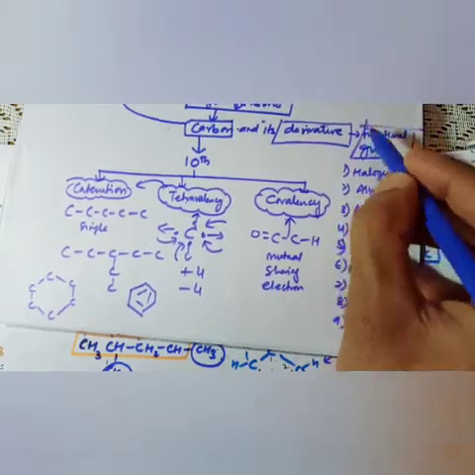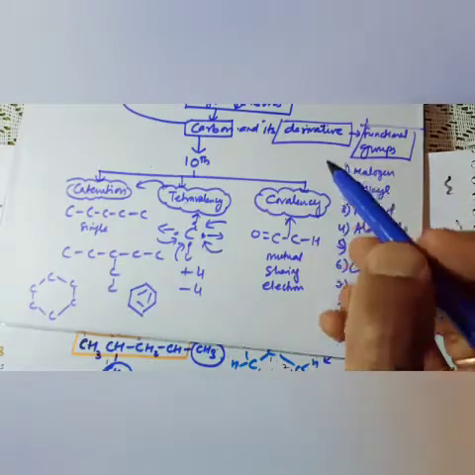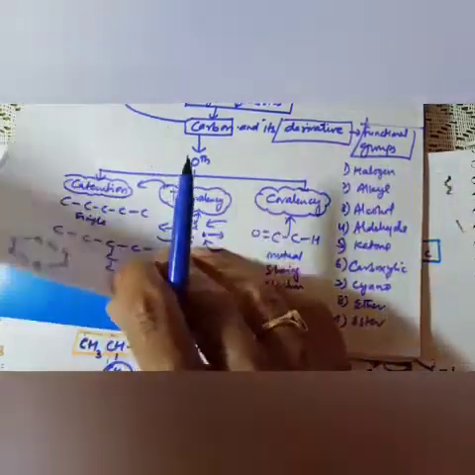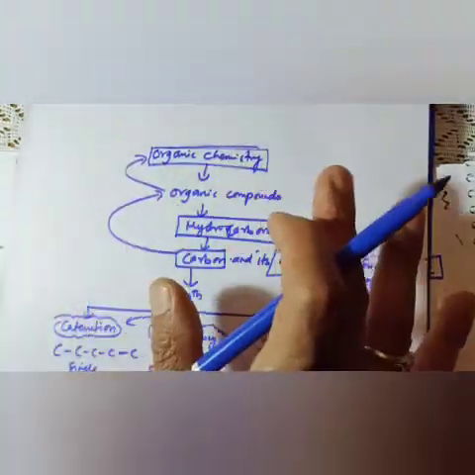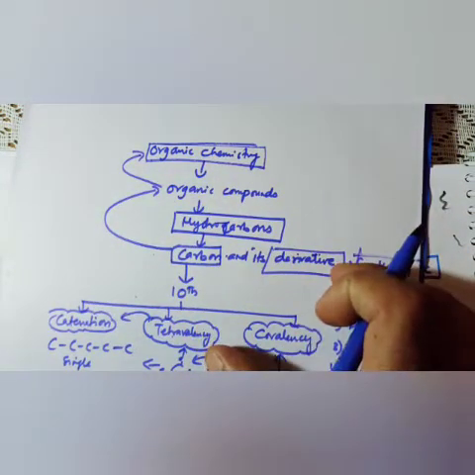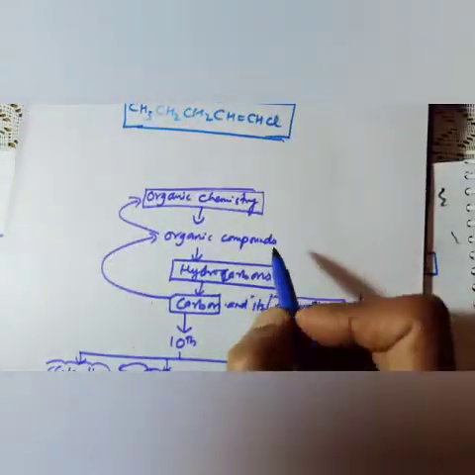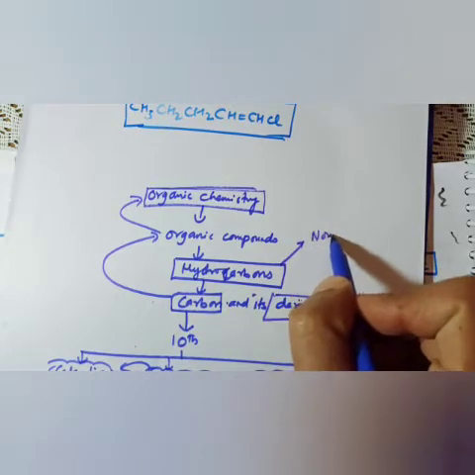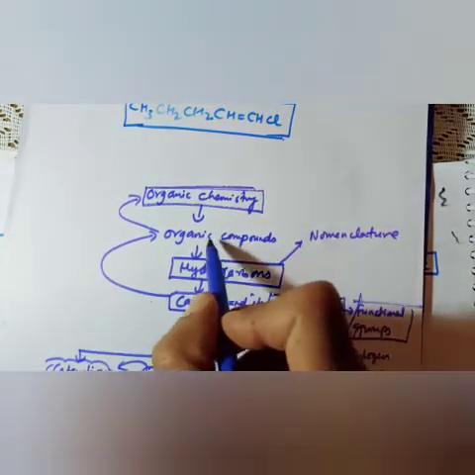When these functional groups attach with carbon in alkane, alkene, alkyne, the 3 types, it changes the property of carbon, and due to that change, the whole chemistry gives us information about those properties and those preparations. And in my last video I told you about the nomenclature of hydrocarbons, how to give a name to a hydrocarbon, or how to give a name to an organic compound.